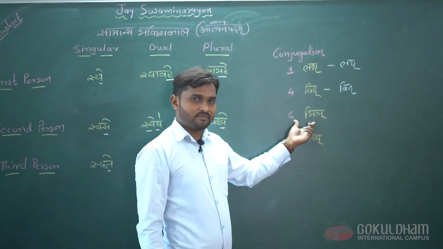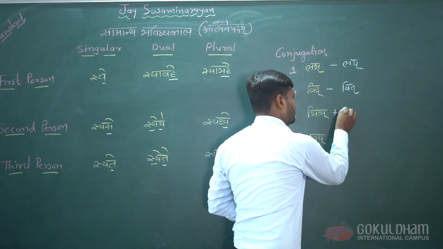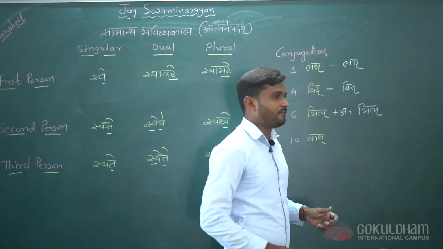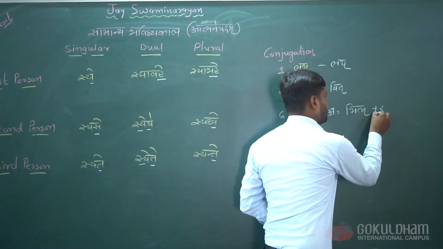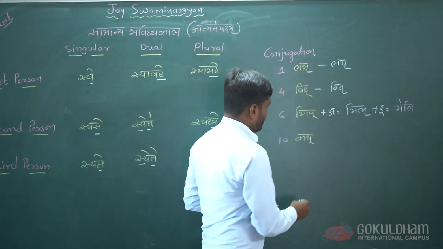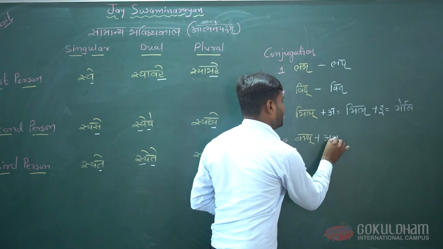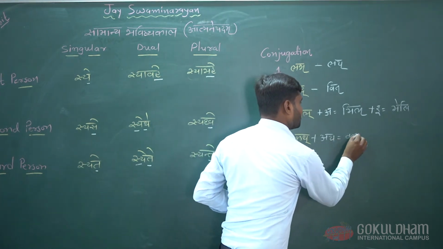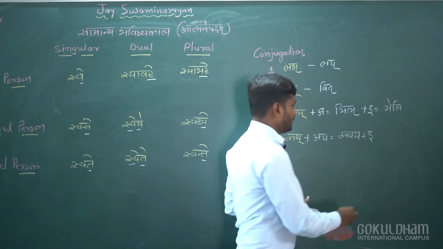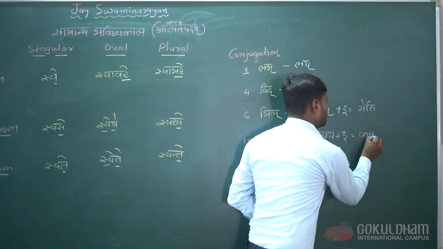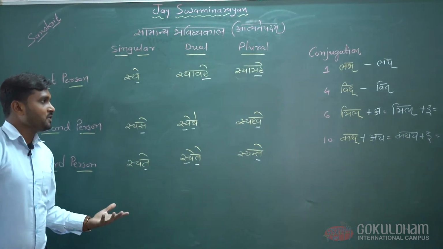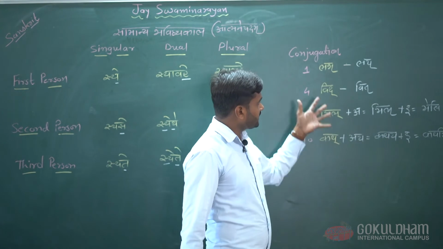We add the conjugational sign after mil, so the word becomes mili, and when we add e after it, it becomes meli. In the same way, when we add aya here, the word becomes kathaya, and when we add e into this word, it becomes kathai. Okay, so now we make the forms of verb using these words from all the conjugations.